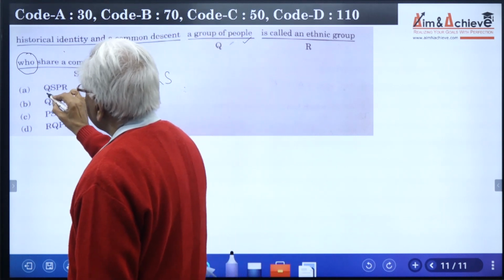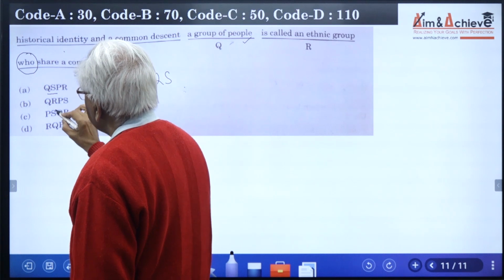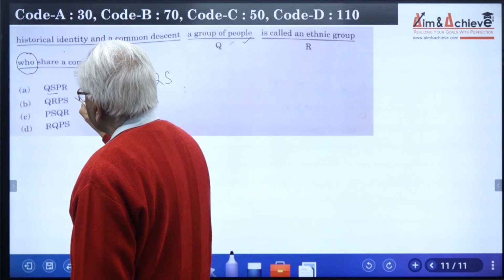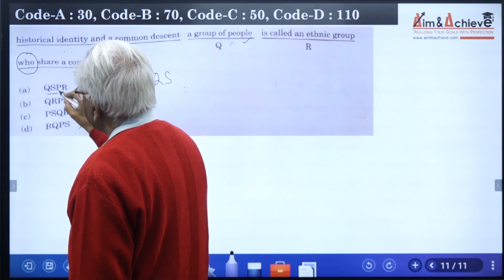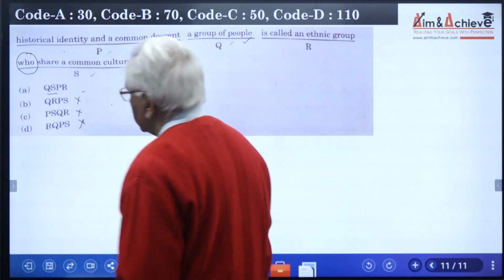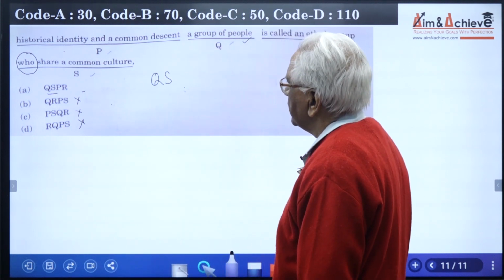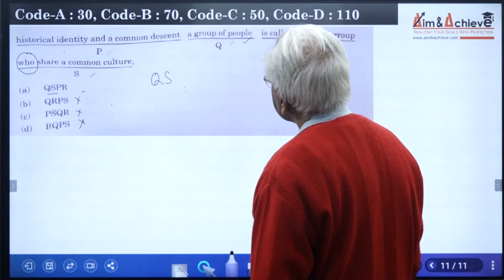This is the case only in part A. B does not have it, C does not have it, and D also does not have it. So we can focus ourselves on part A and determine whether it indeed is the correct answer. So let us read with part A, QSPR.